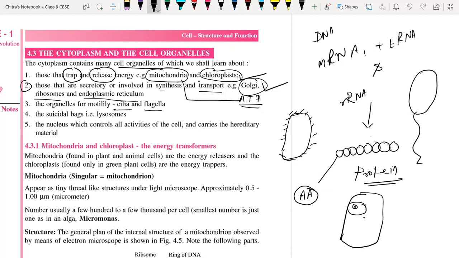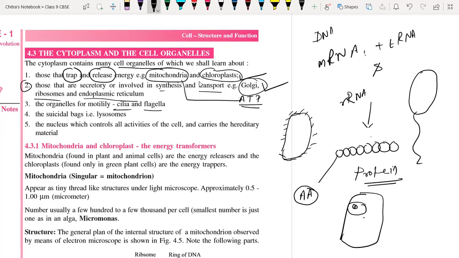See, the endoplasmic reticulum functions the same, but if ribosomes are attached there, then it is called rough endoplasmic reticulum. If ribosomes are not attached to the endoplasmic reticulum, then it is called smooth. We will discuss them one by one. All the cell organelles will come one by one. We are just checking the introduction part of it.